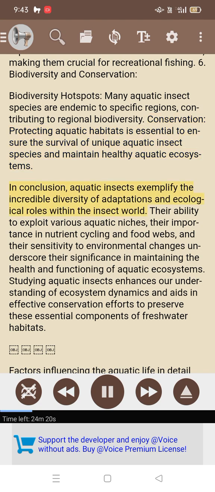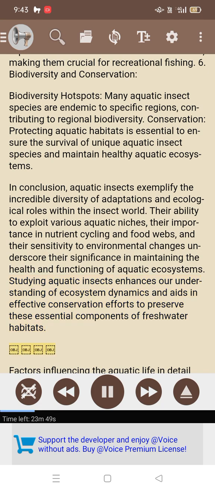In conclusion, aquatic insects exemplify the incredible diversity of adaptations and ecological roles within the insect world. Their ability to exploit various aquatic niches, their importance in nutrient cycling and food webs, and their sensitivity to environmental changes underscore their significance in maintaining the health and functioning of aquatic ecosystems. Studying aquatic insects enhances our understanding of ecosystem dynamics and aids in effective conservation efforts to preserve these essential components of freshwater habitats.